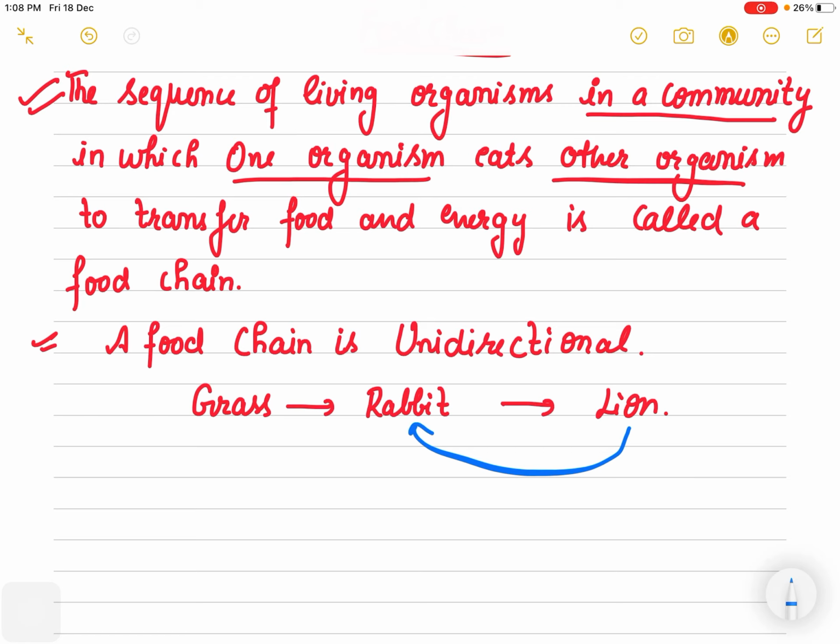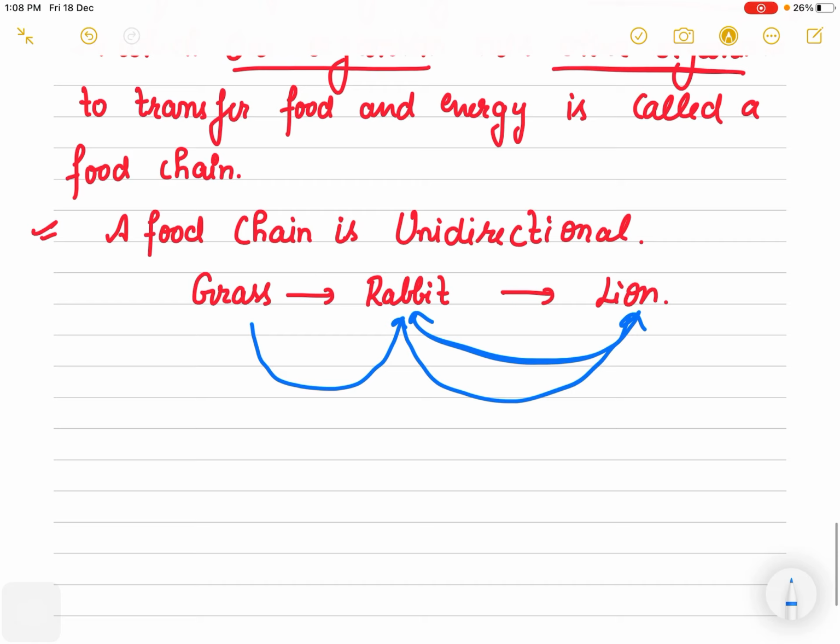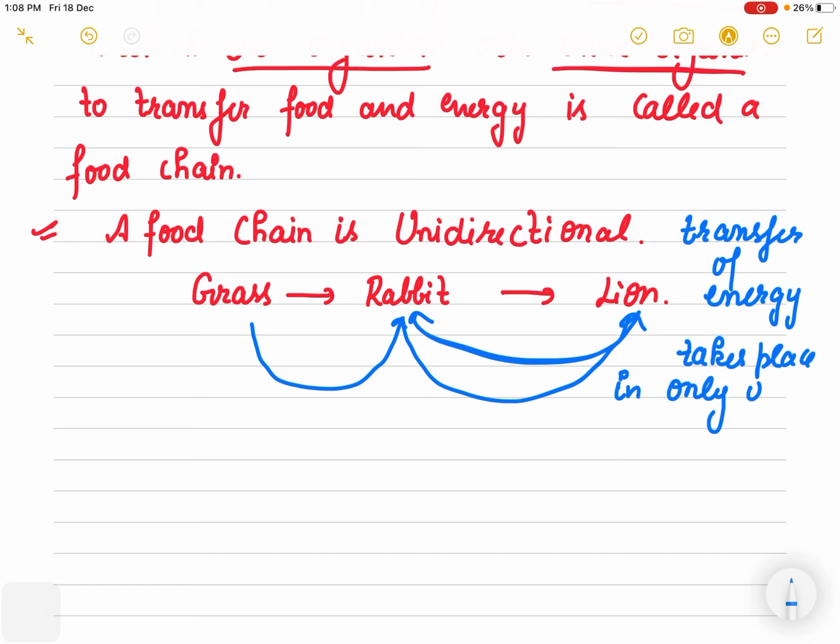Is it possible? No. Grass is always eaten by rabbit, rabbit is eaten by lion. So a food chain is always unidirectional. Unidirectional means that the transfer of energy takes place in only one direction.